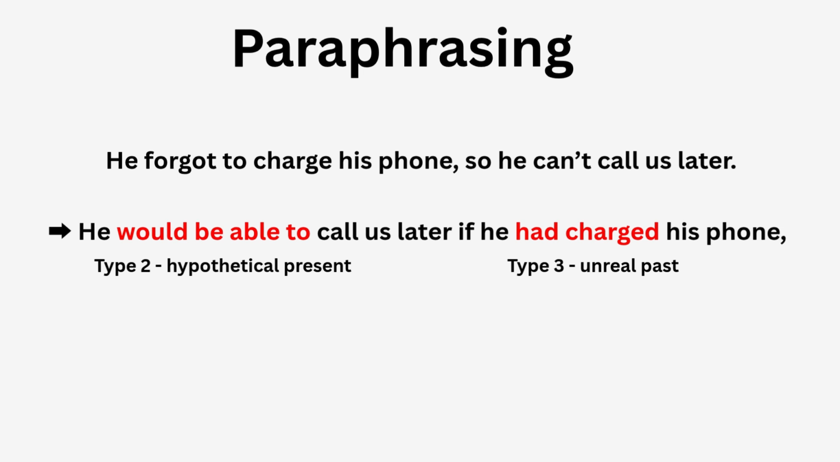This is the type 2 conditional part, instead of can, yes, would be able to. And this next part, the if part, is about the past. So that's past perfect. If he had charged, but he didn't do it, we know it. Okay, that's another example of mixed conditional where we use type 2 and type 3 conditional sentences.